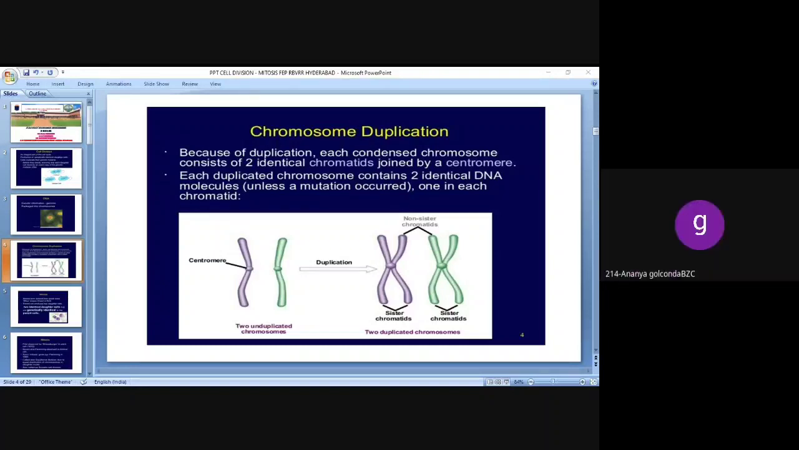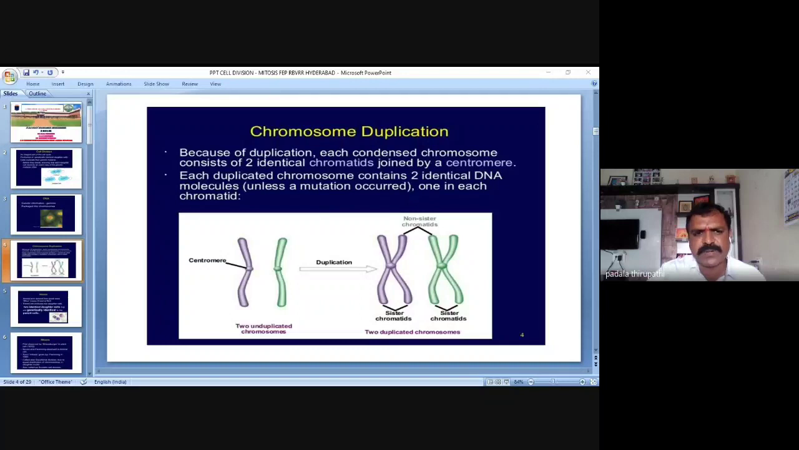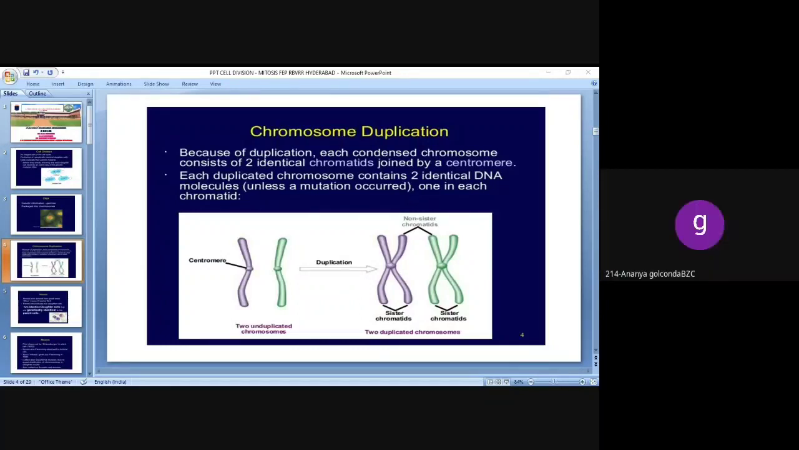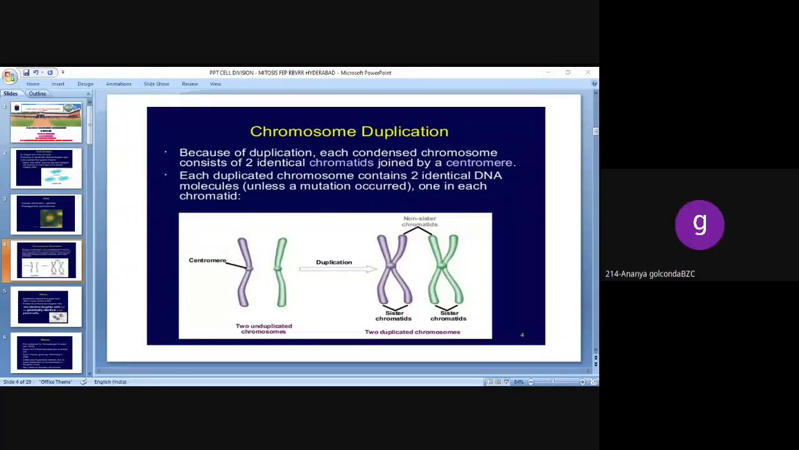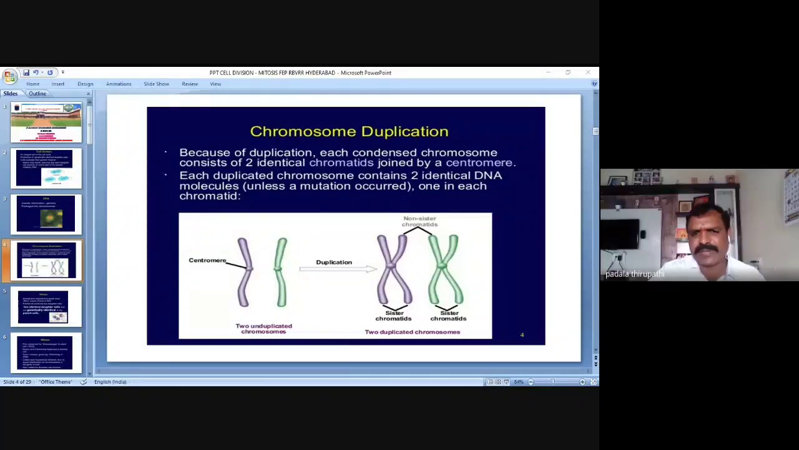Is the cursor visible? No, sir, it's not visible. Only the slide is visible. Yes, sir. The chromosome duplication slide is visible. Okay, sorry, I am unable to show what I am drawing here, but no problem.